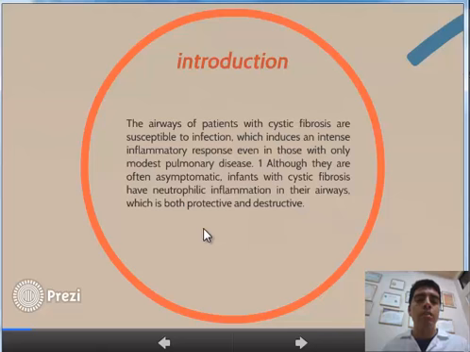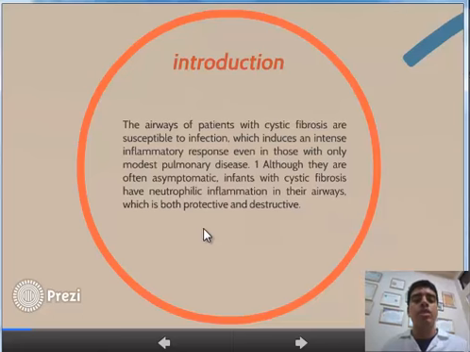those with only modest pulmonary disease. Although they are often asymptomatic, infants with cystic fibrosis have neutrophilic inflammation in their airways, which is both protective and destructive.